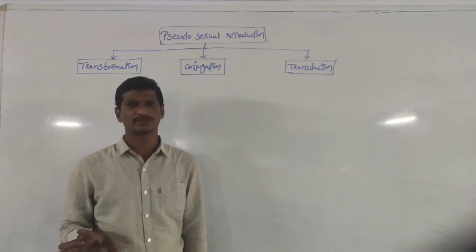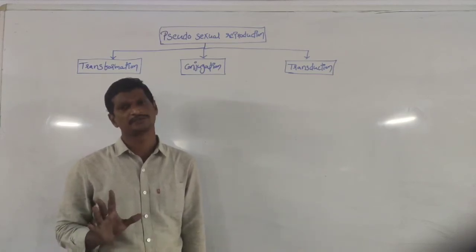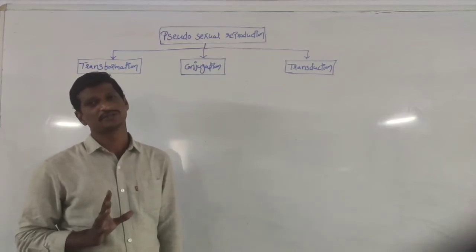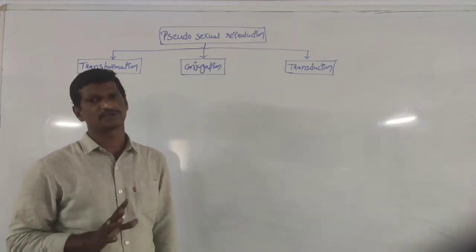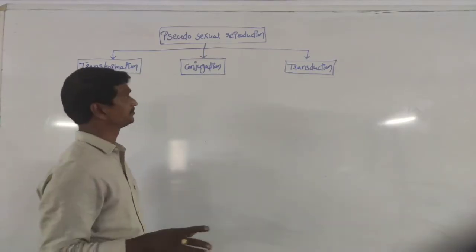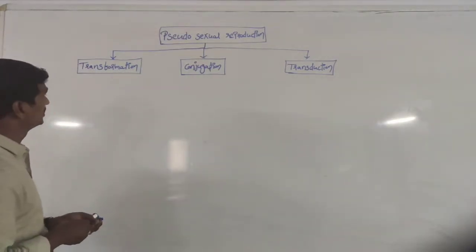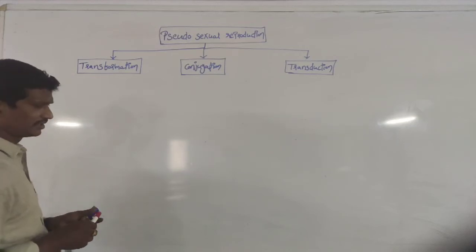Generally in sexual reproduction, genetic material is transferred and new organisms are produced. But in this process, genetic material transfer takes place, but no new organisms are produced. Right? See, coming to the very first, the transformation process.